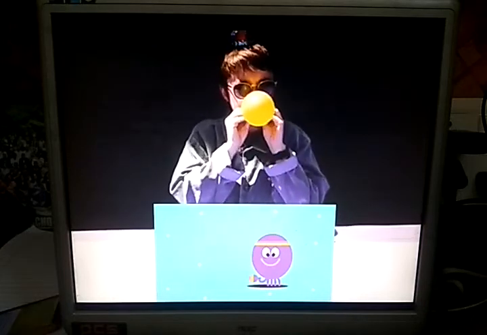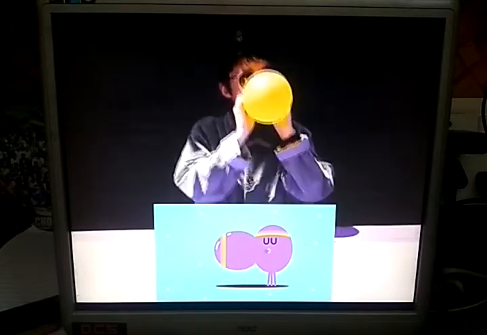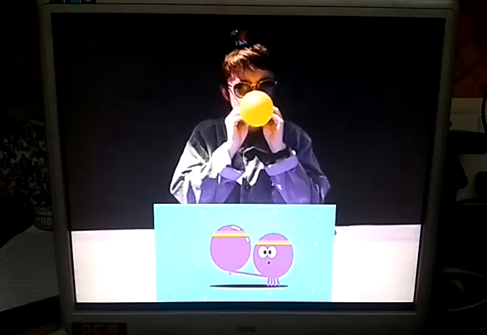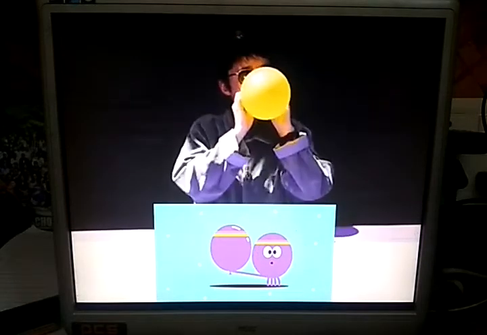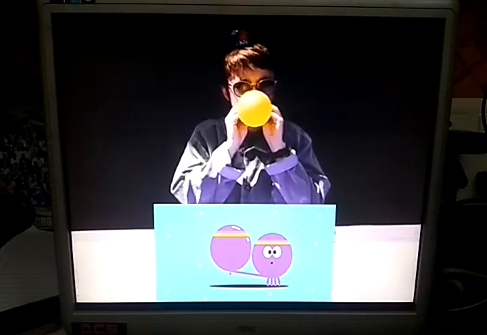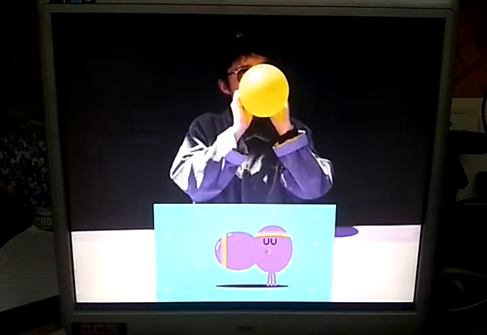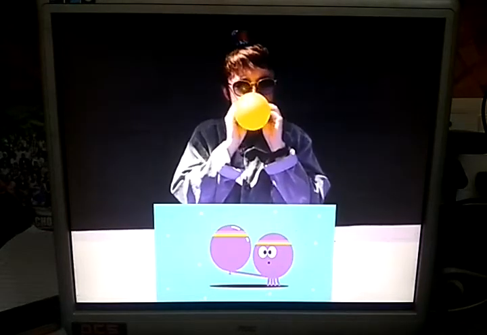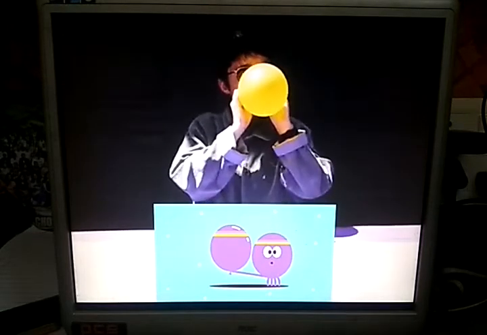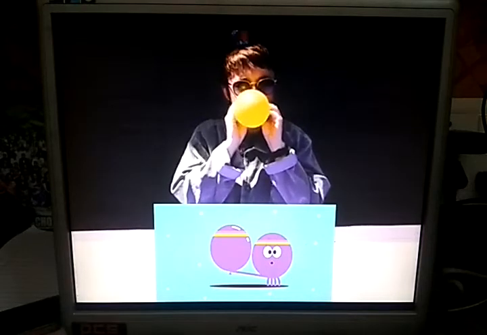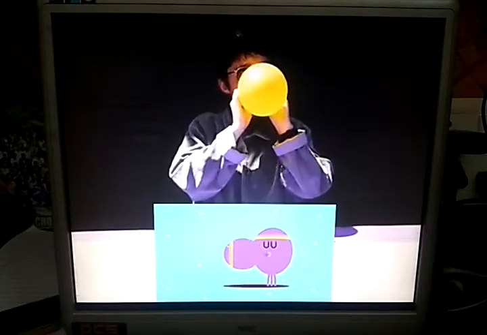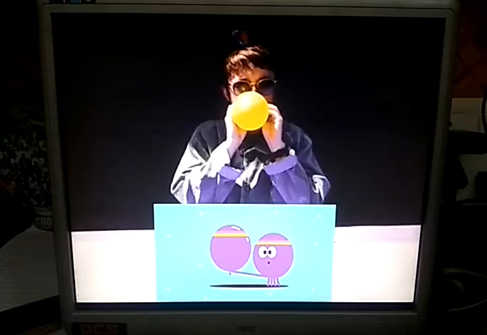The balloon becomes bigger and bigger when it is filled with air. This shows air occupies space. We can fill air into a football, cycle tube, swimming tube, etc.